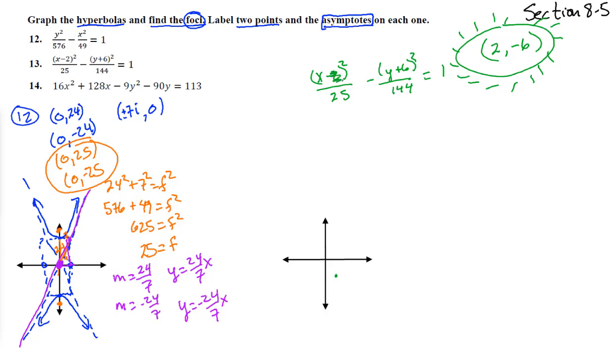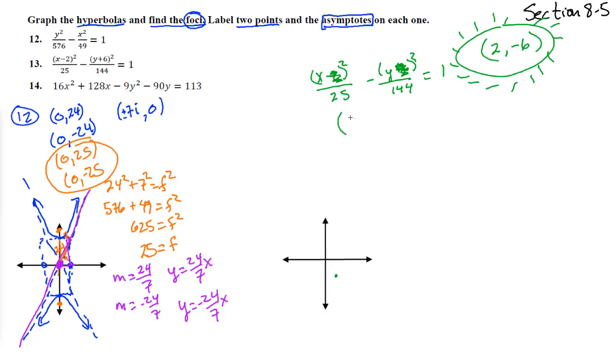So if we get that, we can ignore these for just a minute and do everything with reference to (2, negative 6), because it's just like it was x squared over 25, y squared over 144, and then it was moved over 2 and down 6. If we eliminate the y's with 0, it's actually with a negative 6, then x squared over 25 equaling 1, x has to be plus and minus 5, and those are real numbers.